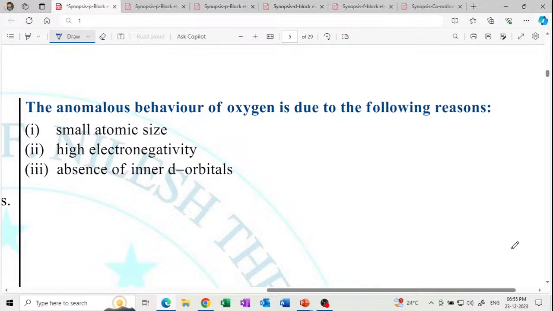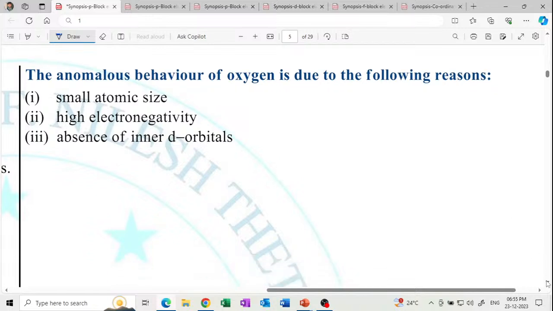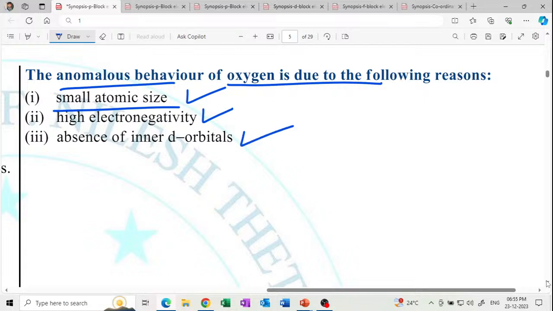Anomalous behavior of oxygen is due to the following reasons. These are the reasons why the anomalous behavior of oxygen takes place: very small atomic size, high electronegativity, and absence of the d orbital. So this is the reason.